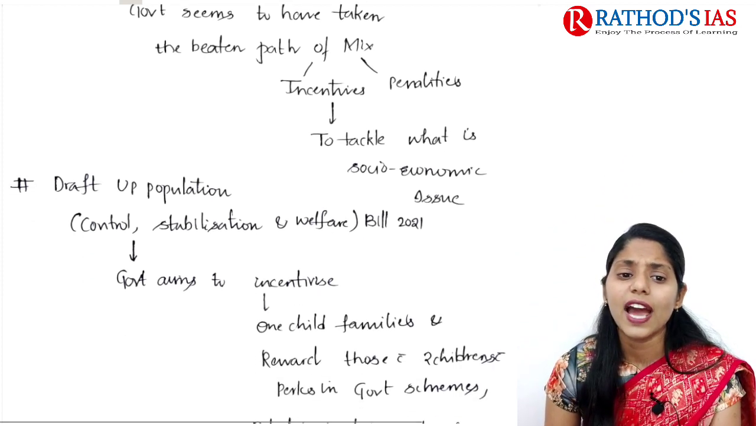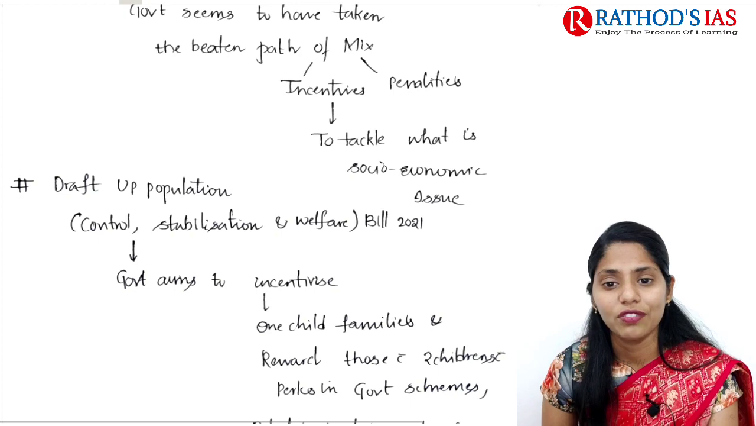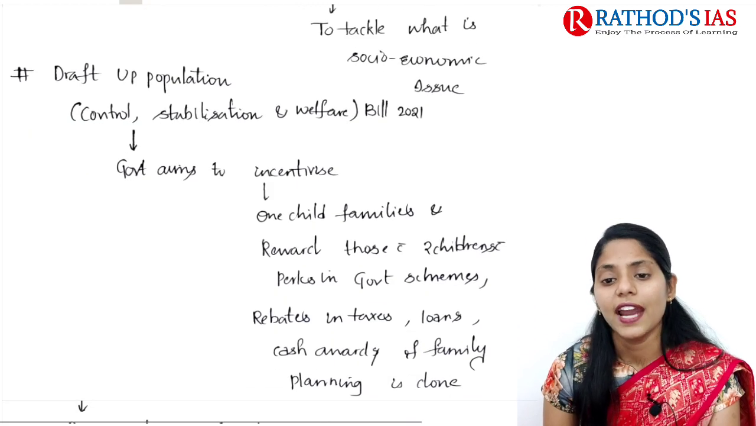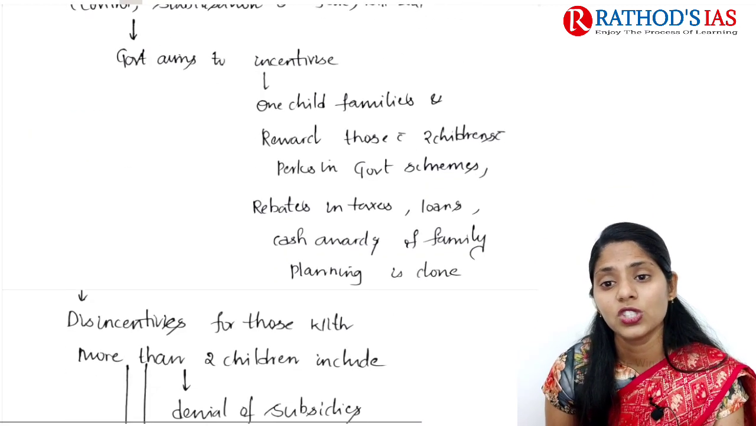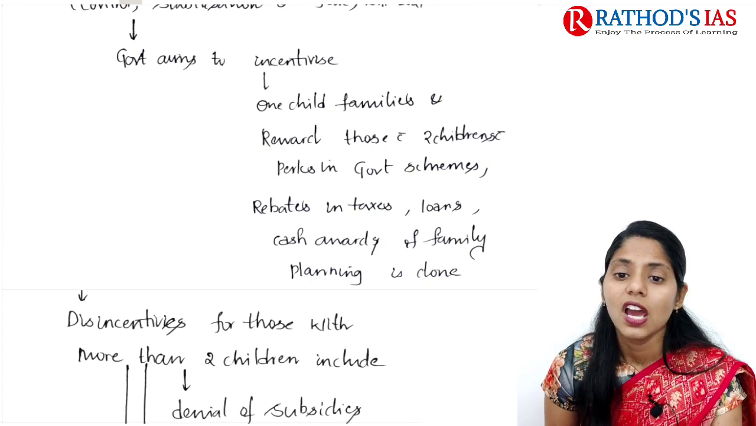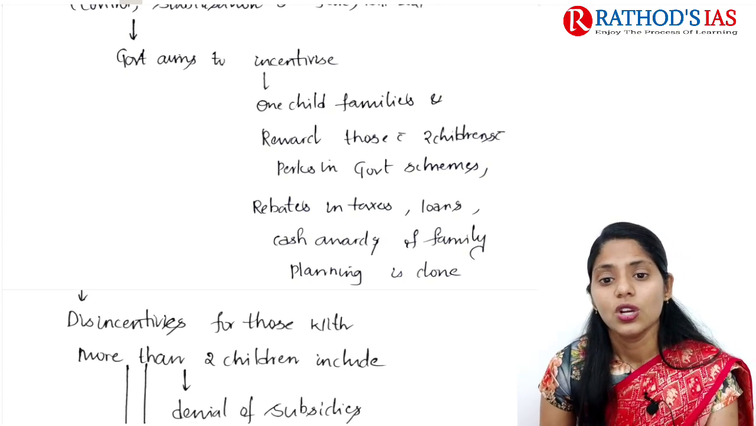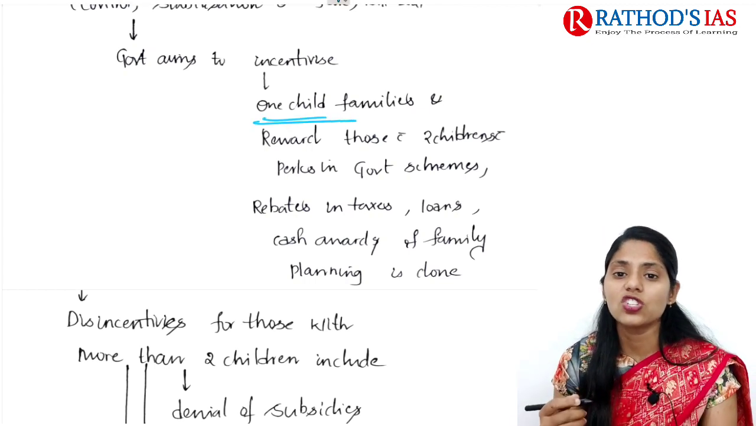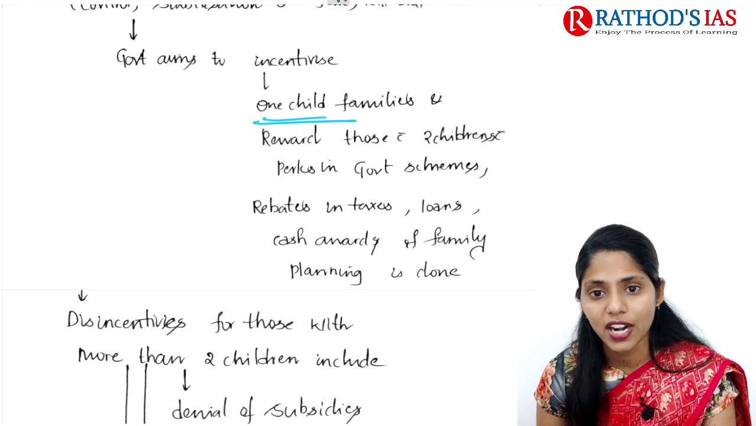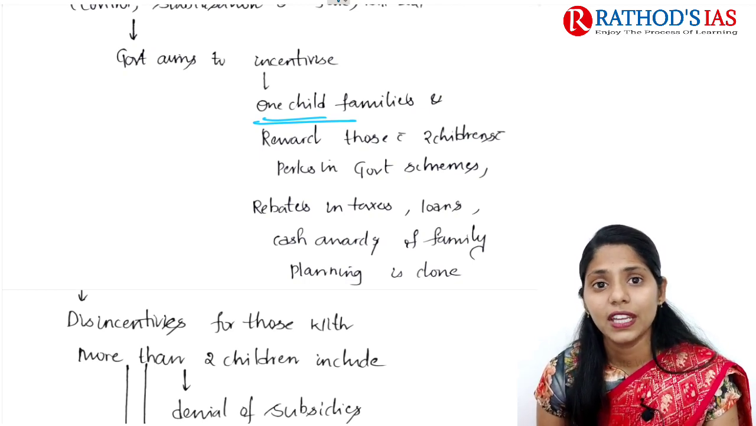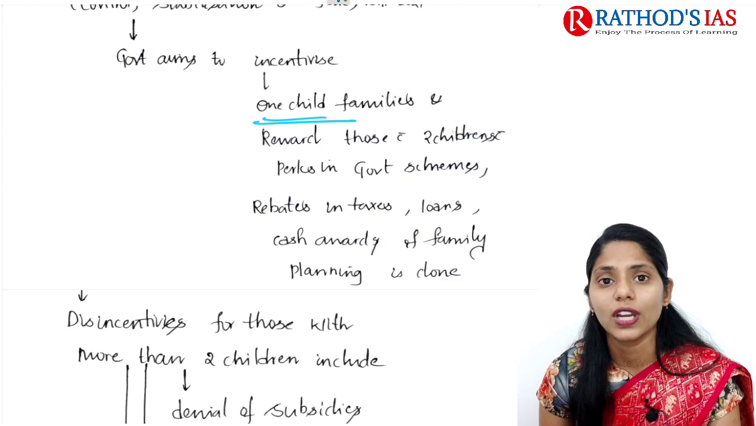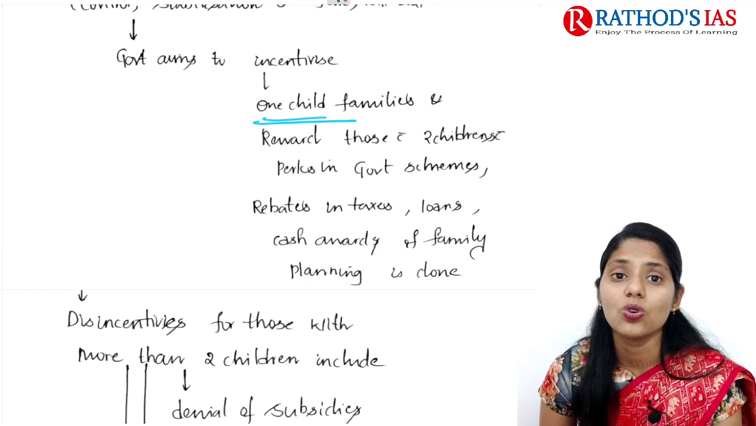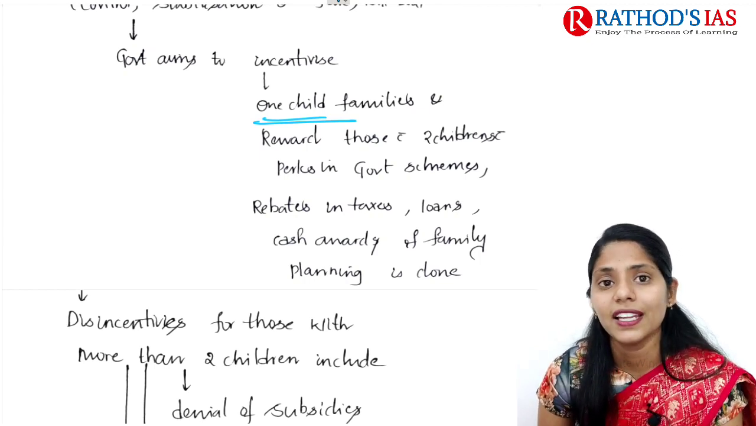The draft UP Population Control, Stabilization and Welfare Bill 2021 mainly aims to incentivize one-child families and also to reward two-child families with perks, tax benefits, and family planning loans. Whenever a couple has one child, those families will get rewards and incentives. Families with two children will also get additional benefits like perks in government schemes, rebates in taxes and loans, and cash awards if family planning is done after two children.